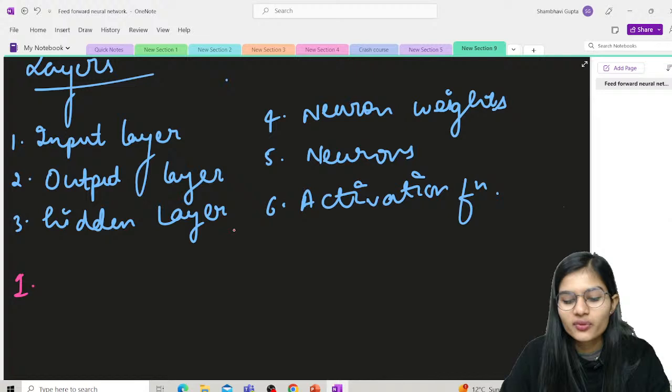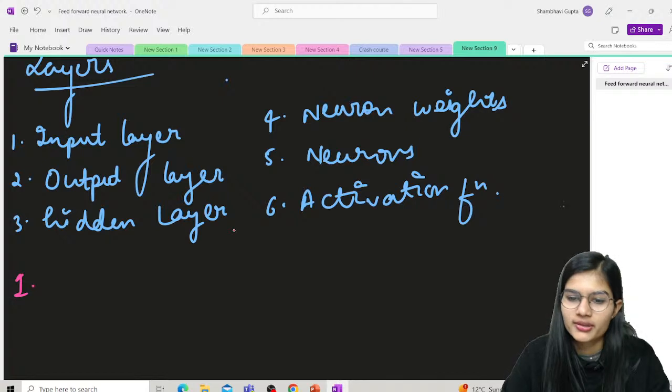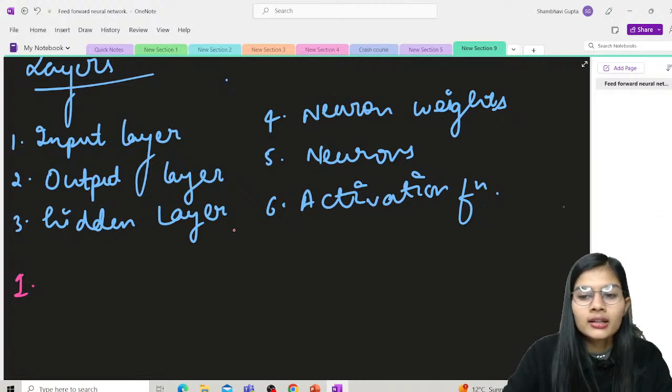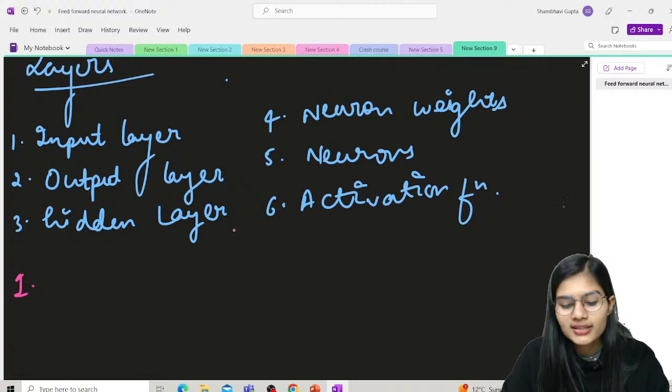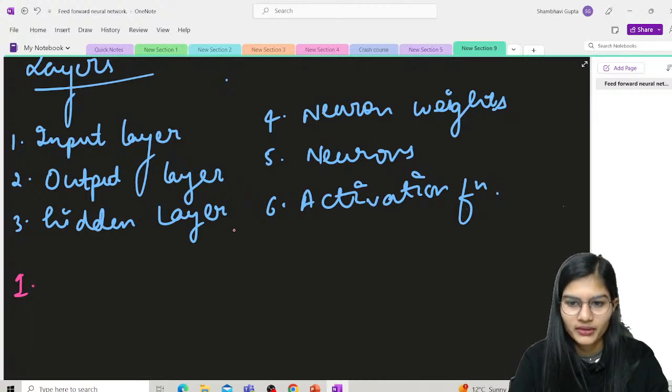Just for measuring their strength or magnitudes, the neurons get connected by a weight. Now let's look at point number 5, the next layer, which is the neurons. So let's talk about artificial neurons. They are used in feed-forward networks, which is exactly what a neural network consists of: artificial neurons.